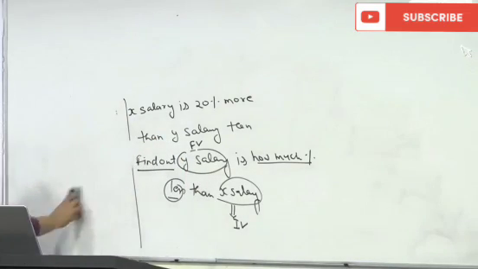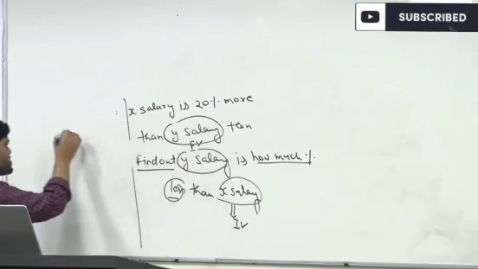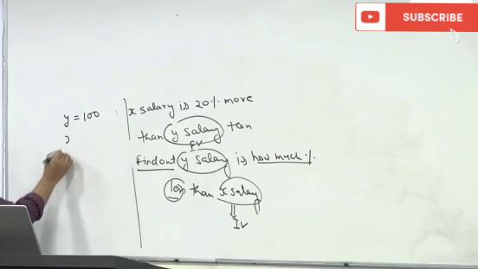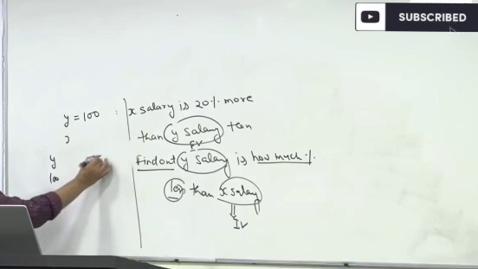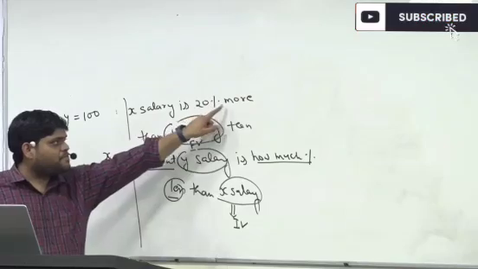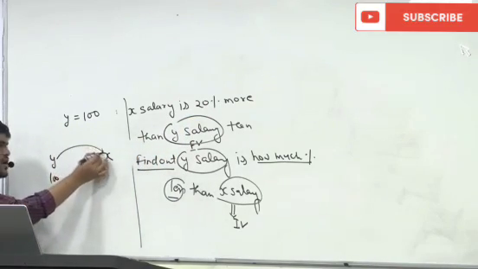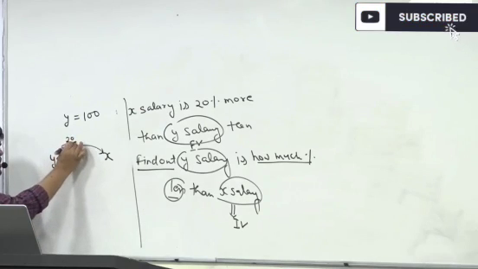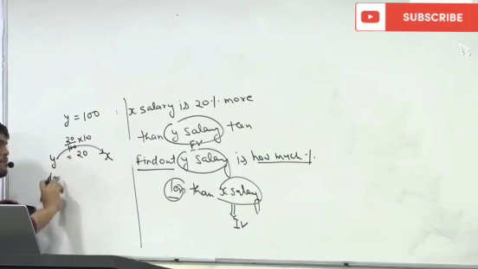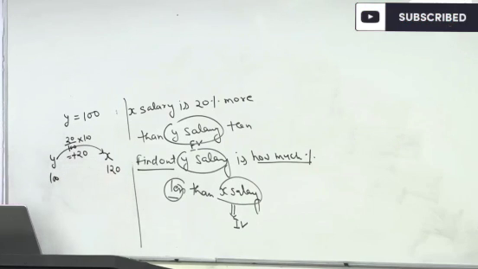Suppose X is 20% more than Y salary. If I am taking Y salary as 100, so Y salary I have taken 100, what is X salary? X salary is 20% more than Y salary. That means I will find out 20% of this number, which is equal to 20, and I will add it. Now this becomes 120, or not?